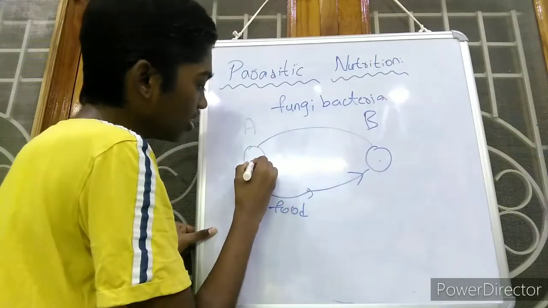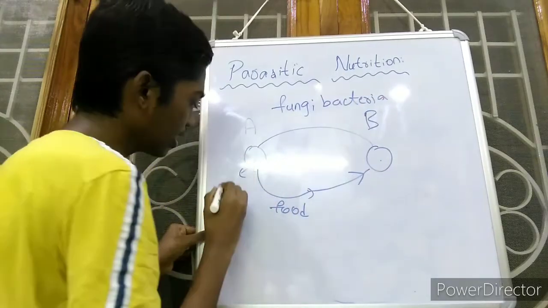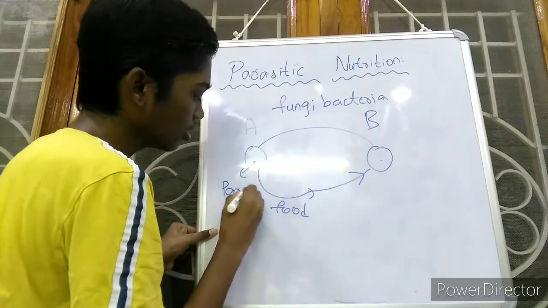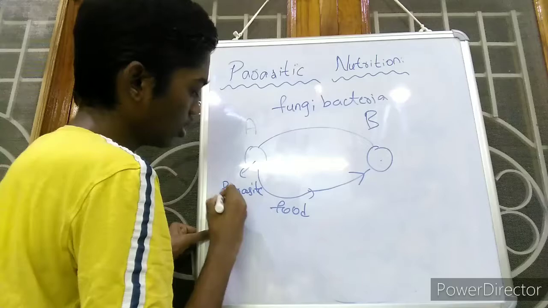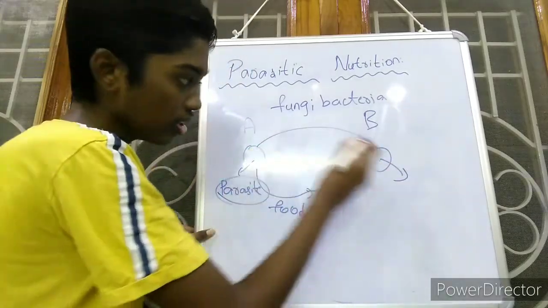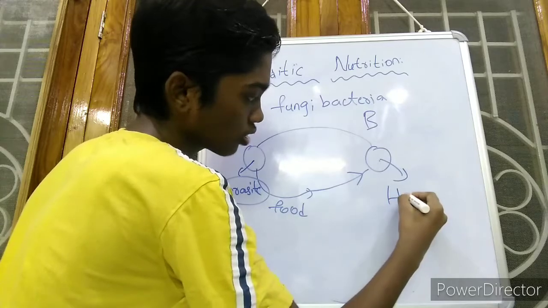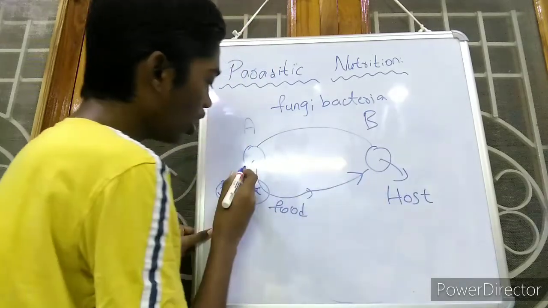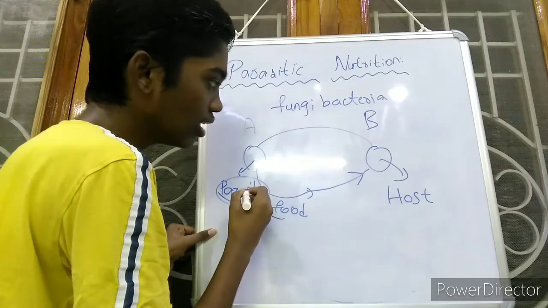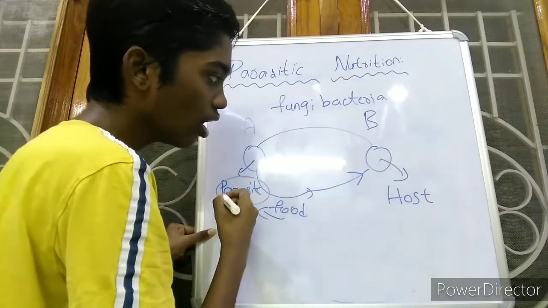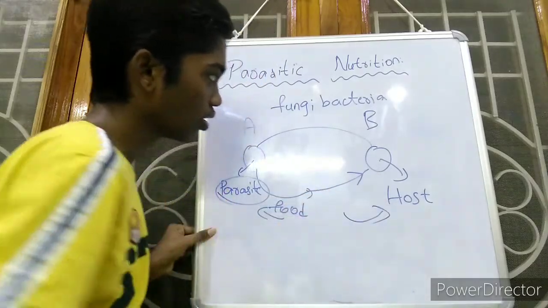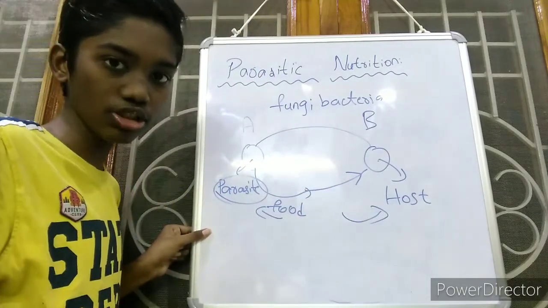Then this organism is called a parasite, means it is getting the food from this. And this organism is supplying food to this, then this organism is called the host. The organism which is obtaining the food is called the parasite, and the organism from which the food material is obtained is called the host. So this is called parasitic nutrition.